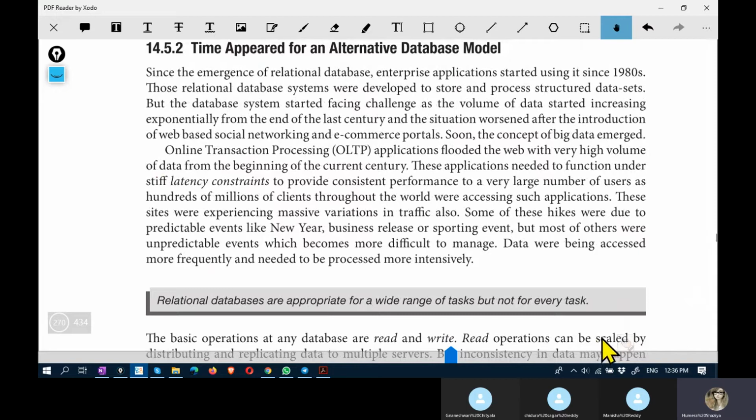There are several other V's associated with big data you might have studied. These are the three basic ones: volume, velocity, and variety.